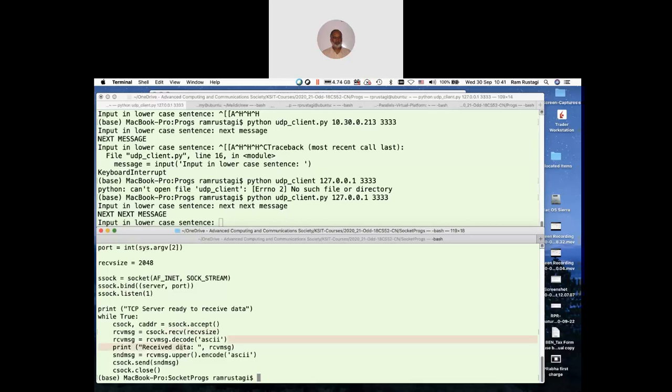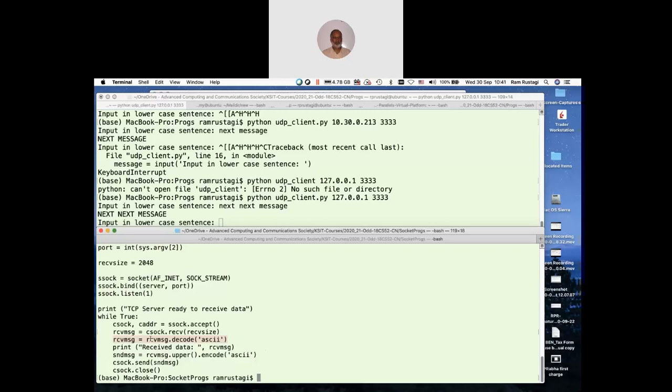After receiving, because of Python 3, I have to decode it. Python 2 is being deprecated from this year, so those who want to use Python 3. Then I'm just printing on the server. The data is converted into uppercase, encoded back to ASCII, sent, and I close this socket connection and continue.